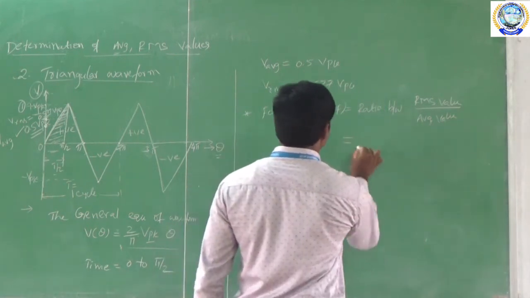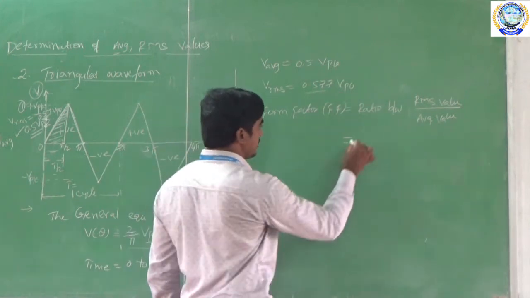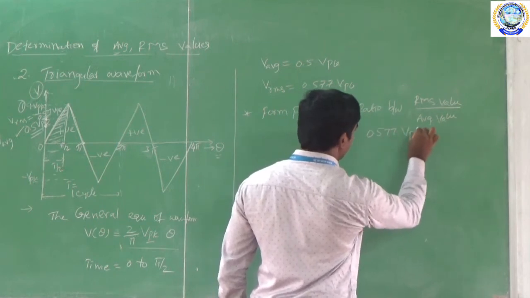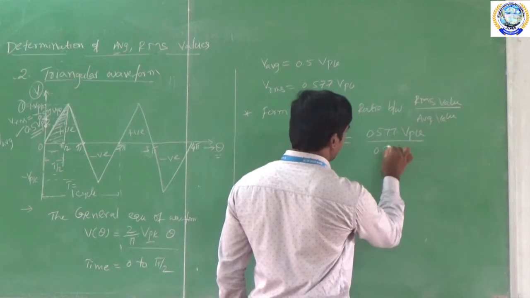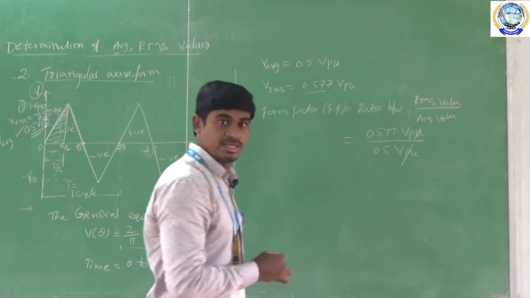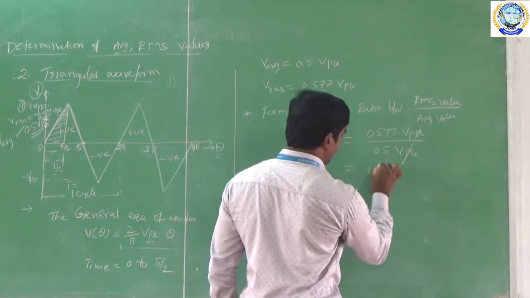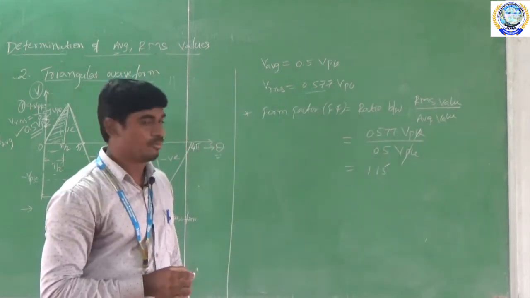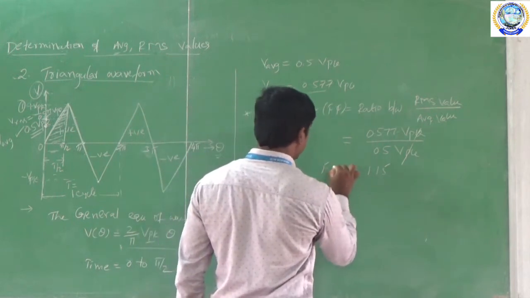The RMS value is 0.577 into Vpk, divided by the average value, 0.5 Vpk. So here Vpk gets cancelled, and 0.577 by 0.5 is equal to 1.15. So this is the form factor value for the triangular waveform.